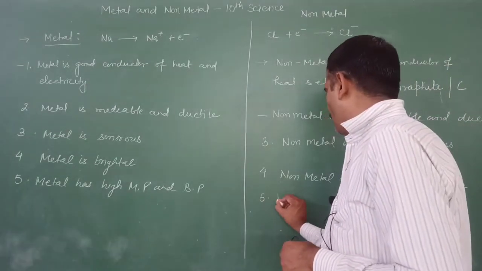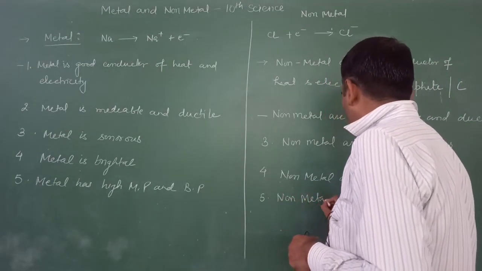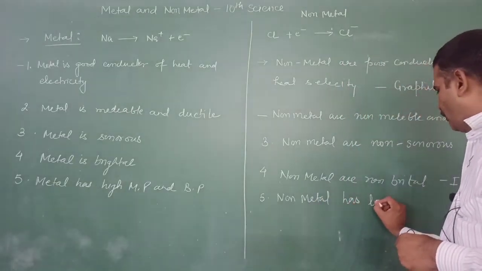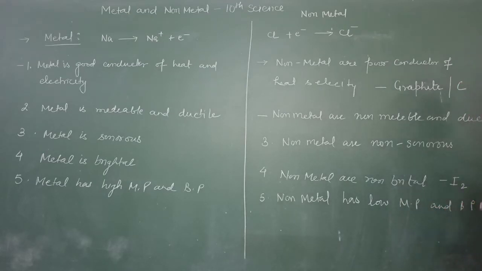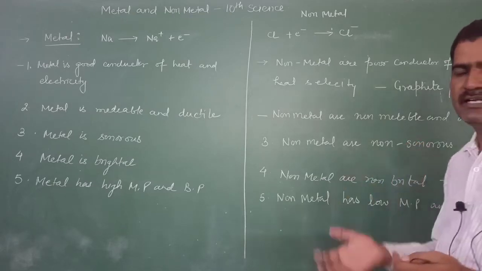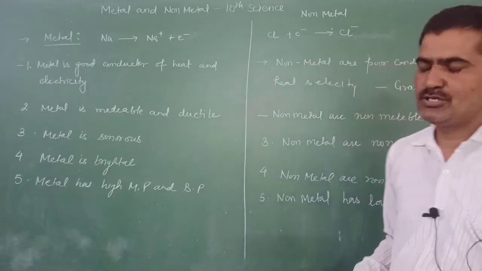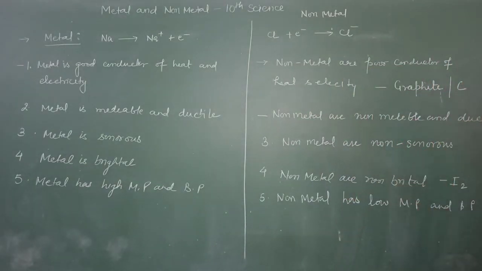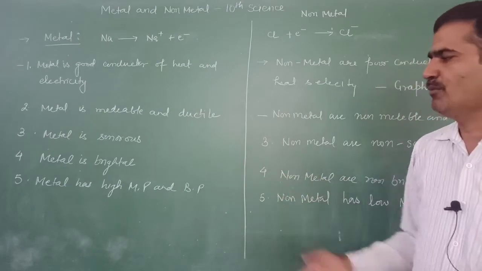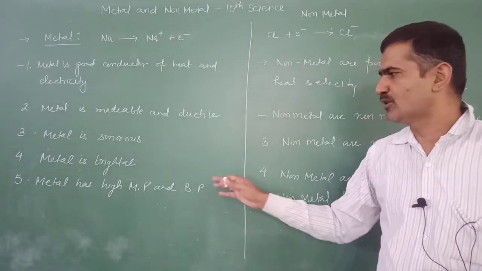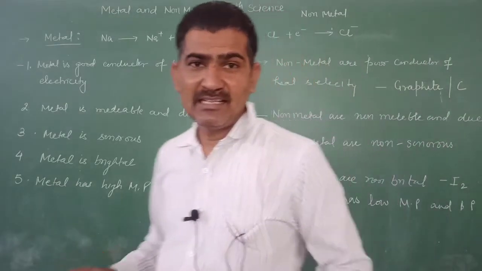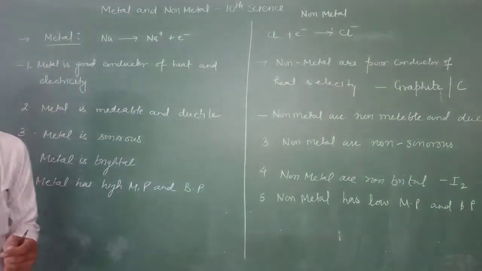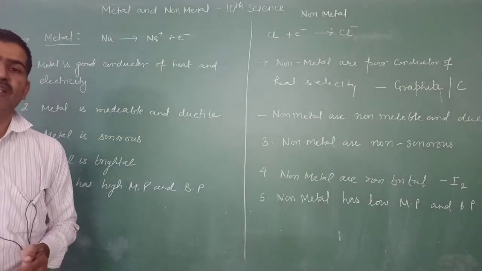On the other hand, non-metals have low melting and boiling points because they are already present in the gaseous state and are already at the boiling stage. So the melting and boiling points of non-metals are very low. The melting and boiling points of metals are very high due to the close packing in their crystal lattice. We also know a metal that is found in the liquid state, just like mercury.